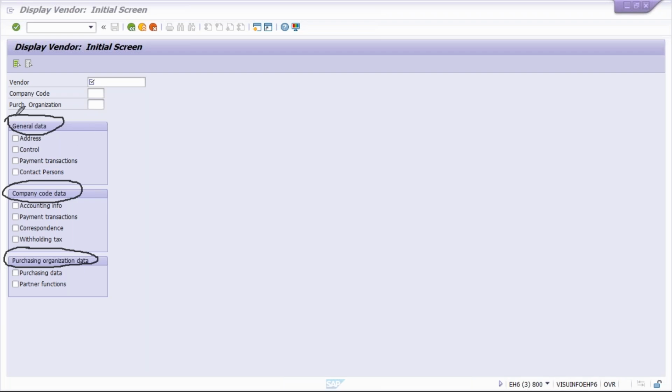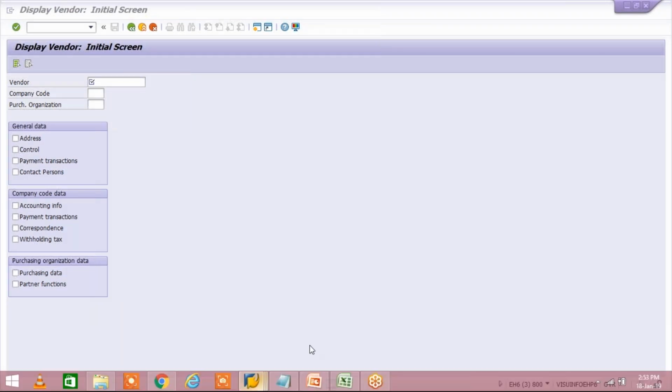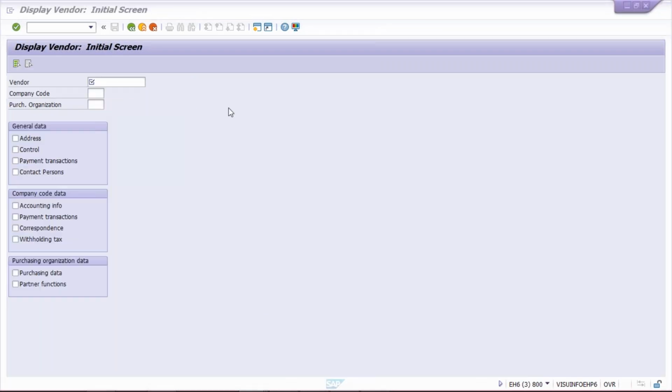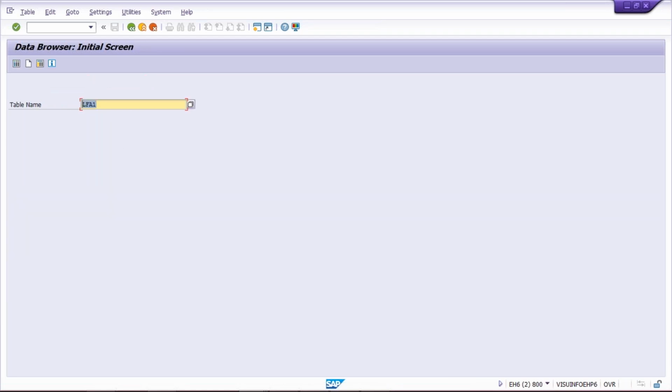Whatever information is entered at general data level, you will get under the table LFA1. And whichever information we enter at company code data level, you can find here in the table called LFB1.